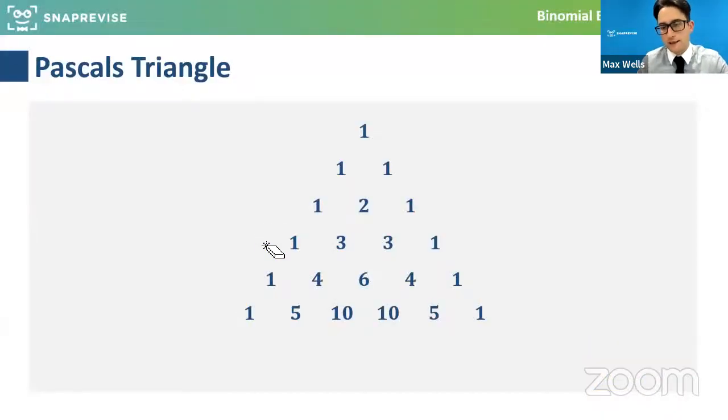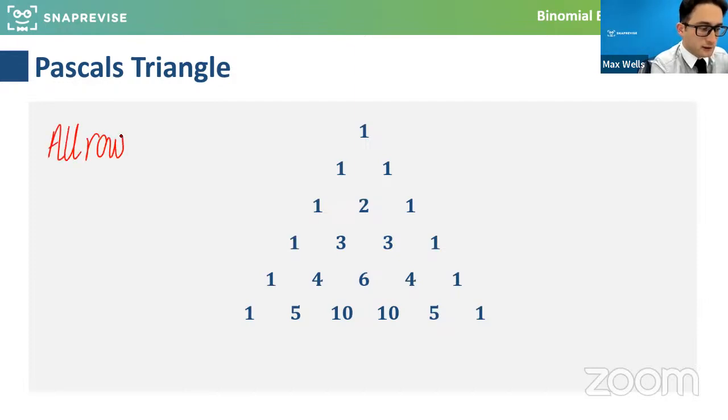So to start off with, Pascal's triangle, we're going to just talk about briefly. And Pascal's triangle is this nice kind of pattern of stuff that people get very sort of panicky about, like, am I going to have to write this all out? And you don't, but it is really handy to understand it. So basically, all rows start and end with a 1. Who has seen this before?